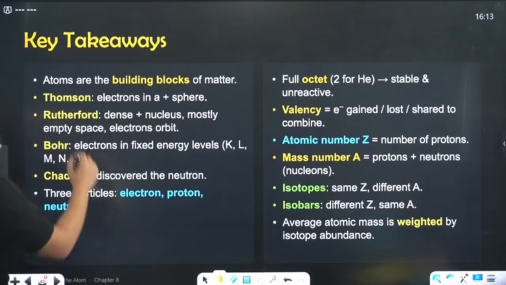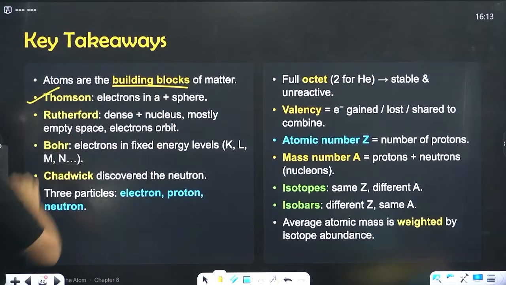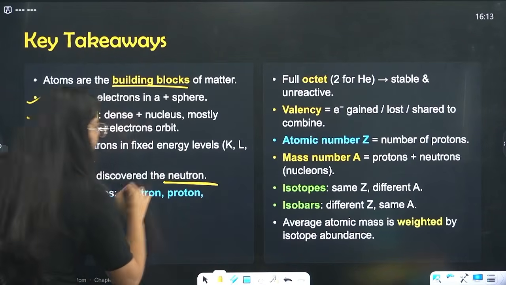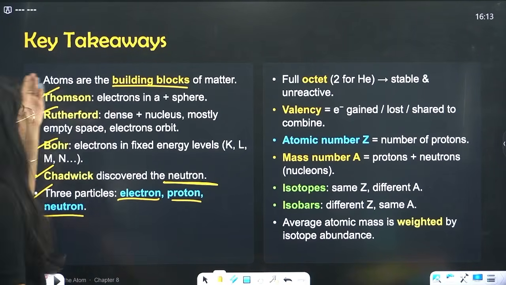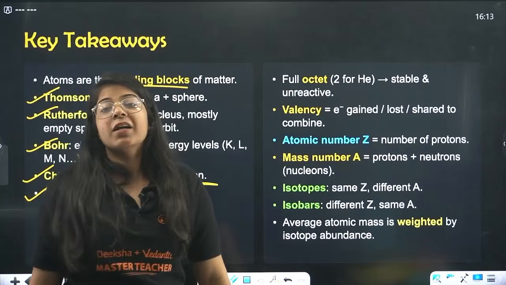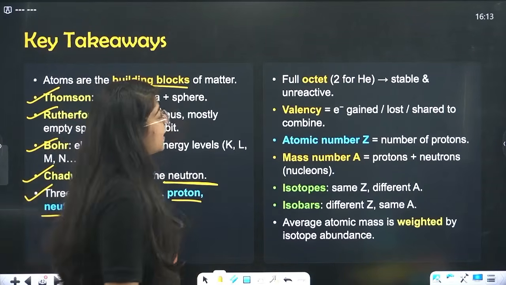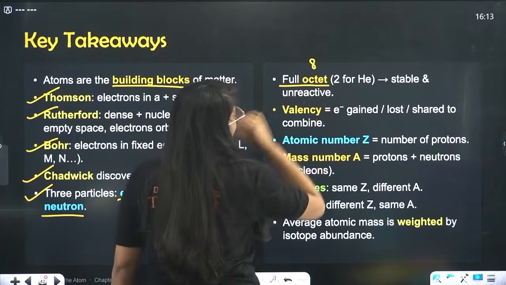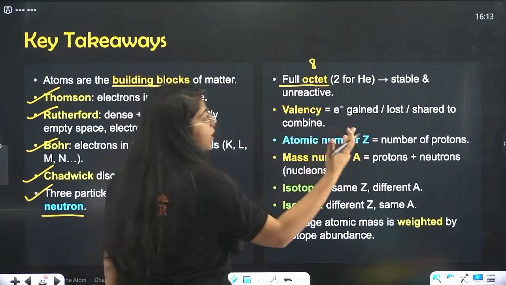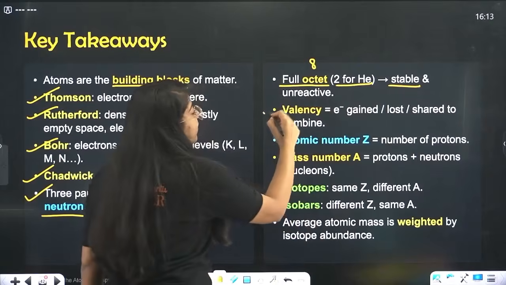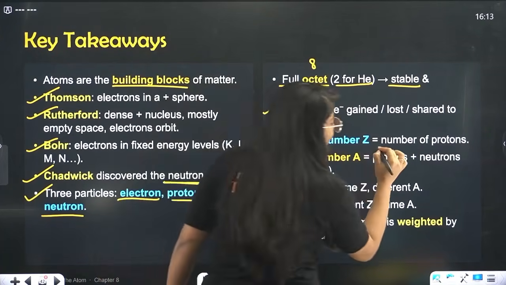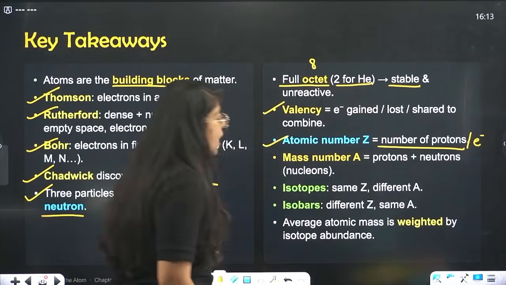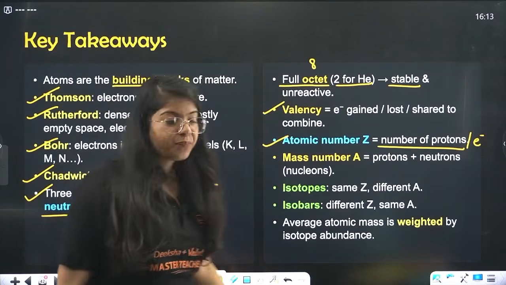What are the key takeaways, beta? Atoms are the building blocks. Thomson gave electrons in a positive sphere, then Rutherford, Bohr. Chadwick was the one who discovered the neutron. Remember, there are three particles, electrons, protons and neutrons inside the atom, whereas Dalton said that it can't be divided. If we have a full octet, that means 8 electrons in a shell, then it is unreactive and stable. 2 for helium. Valency is electrons gained, lost or shared to combine. Atomic number is the number of protons or electrons as well. Mass number is protons plus neutrons, right?